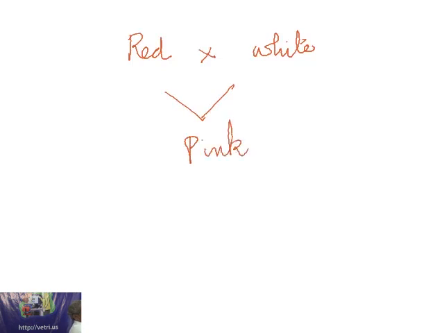Good. When a red color flower is taken and crossed with a white color variety, you get pink in the F1 generation. Okay. If red is going to be dominant over white, red must have appeared here.